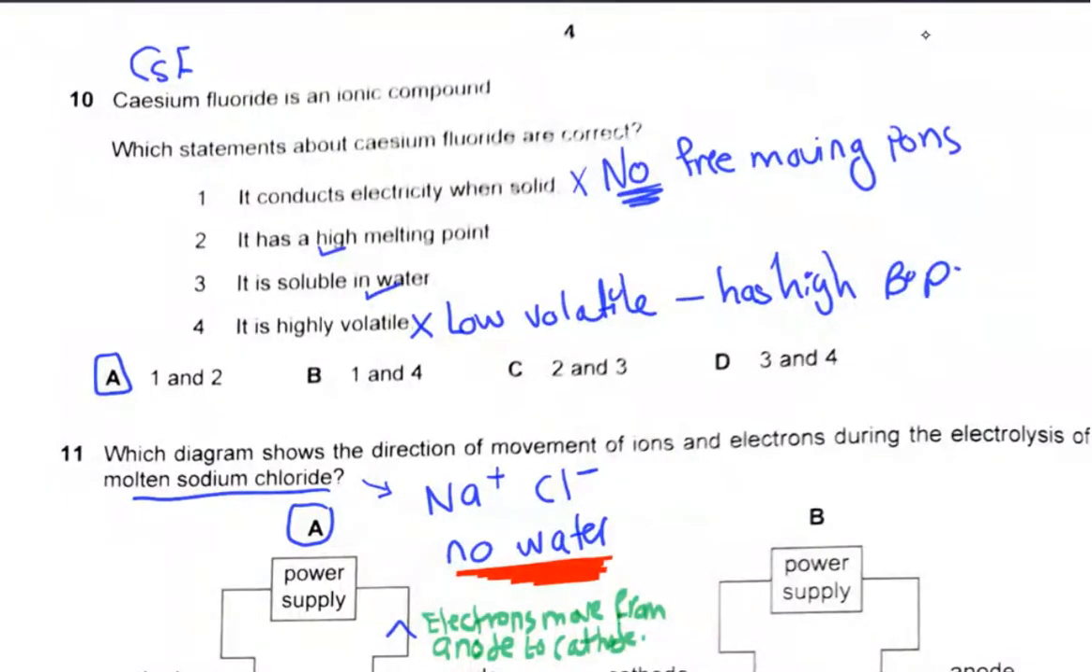It is soluble in water. Yeah, all group 1 and group 2 ionic compounds are soluble in water. It is highly volatile? Volatile means easily vaporized, but an ionic compound has a high boiling point, so low volatility. So the answer will be 2 and 3. Sorry, 2 and 3.